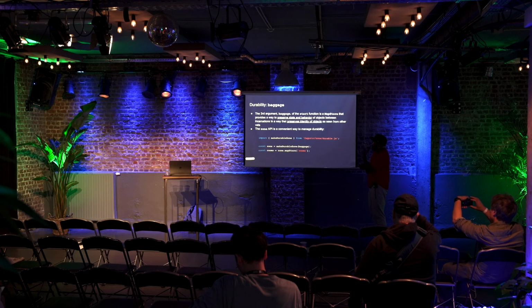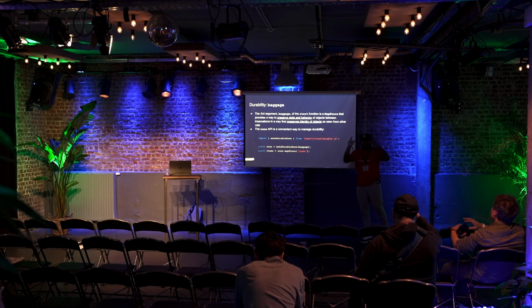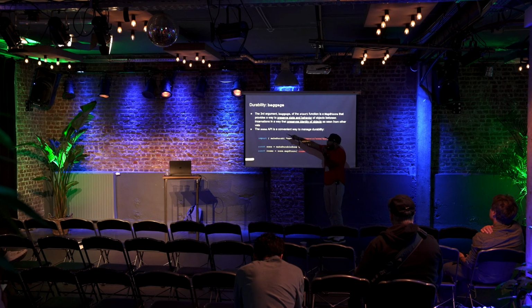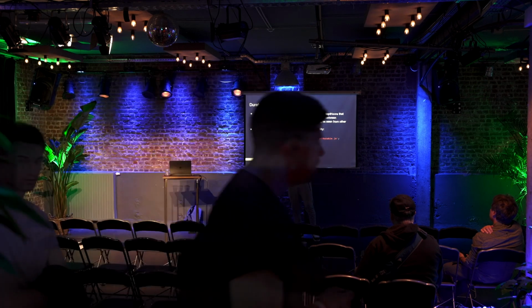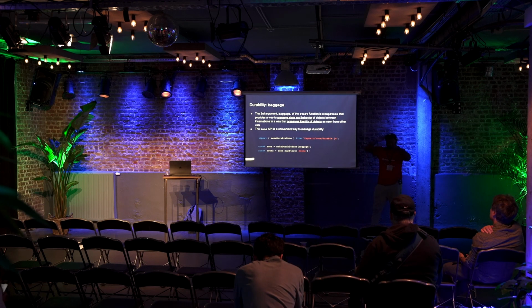Okay, now let's talk about baggage. Earlier in the presentation, I showed you this start function several times. One of the parameters of this start function is something we call baggage. Baggage is a map store, which you just learned about, that provides a way to preserve state and behavior of objects between incarnations or contract versions, in a way that preserves the identity of the object, so that if something else is trying to talk to that object, it doesn't get confused about which object it's trying to talk to.